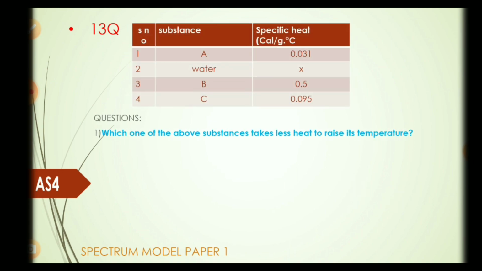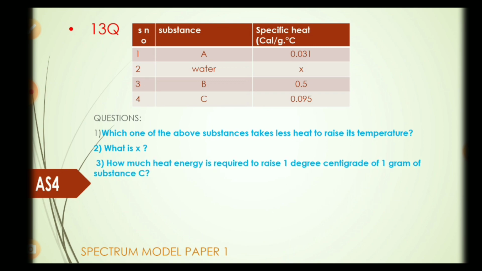Questions. Which of the above substances takes less heat to raise its temperature? What is X? How much heat energy is required to raise 1 degree centigrade of 1 gram of substance C? Express the value of specific heat of substance C in SI units.